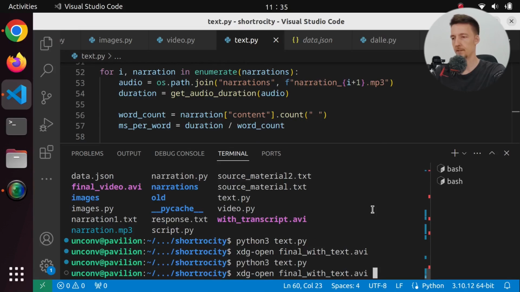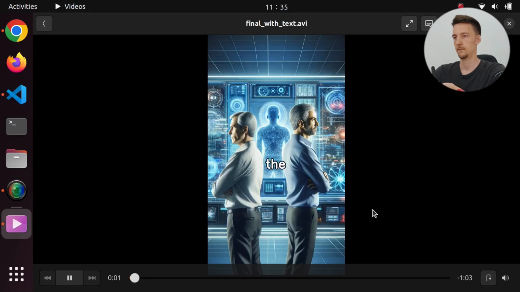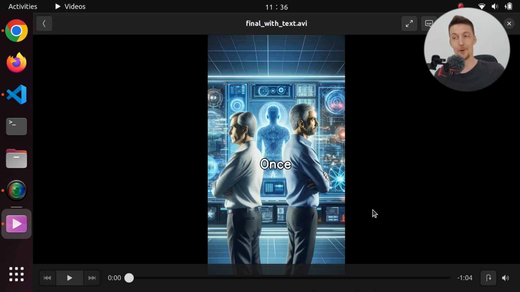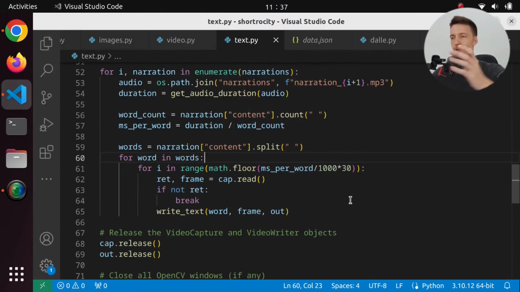Okay, let's open it. Once allies in the quest to dominate the world of artificial general intelligence, OpenAI's Sam Altman and Tesla's Elon Musk now find themselves locked in a public feud as heated as the AI race itself. Okay, so actually it worked pretty well now. So it kept up with the words. Of course, it was offset quite many times.